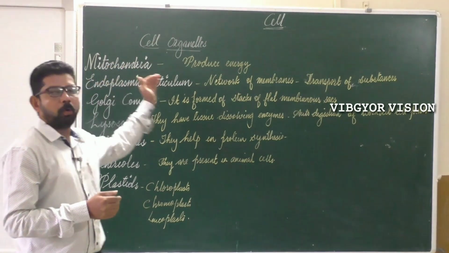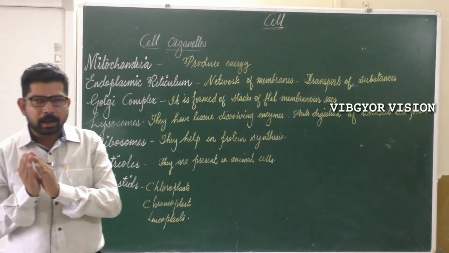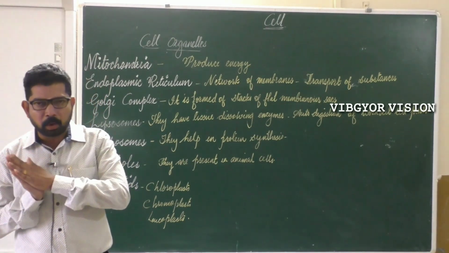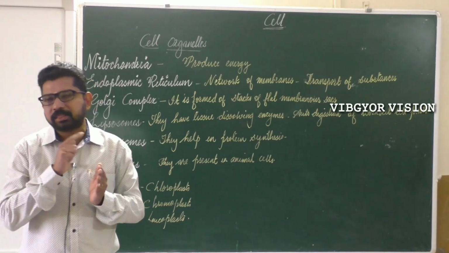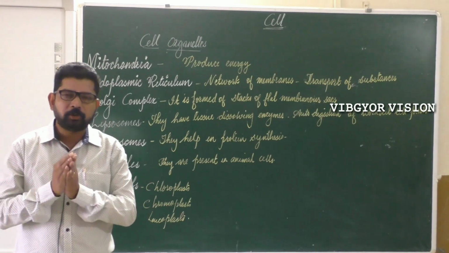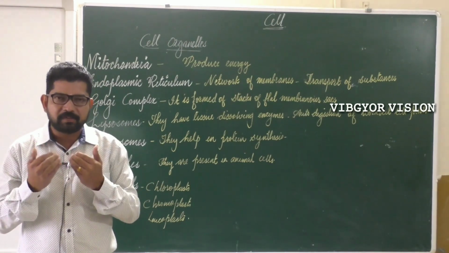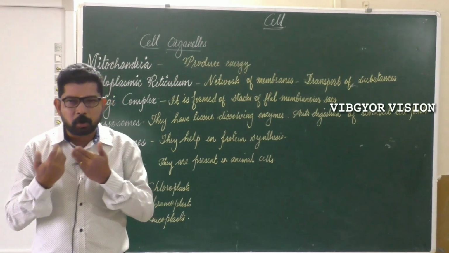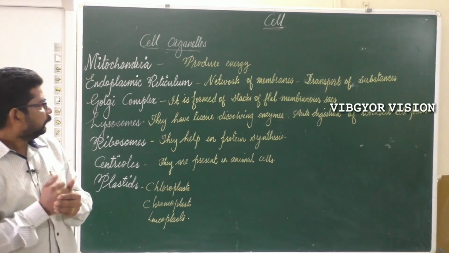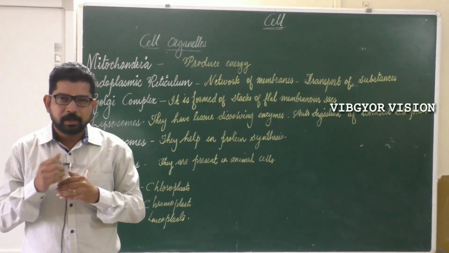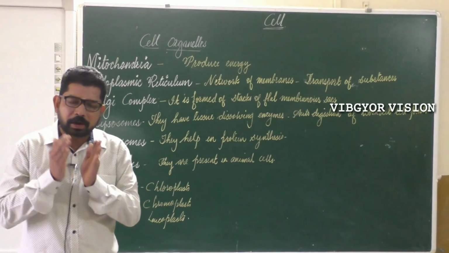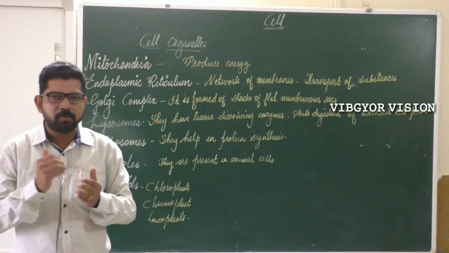First one, mitochondria. Mitochondria is plural and mitochondrion is singular. Note it. Mitochondria are present in both the plant cell and animal cell. So what is their function? They help in the production of energy by the oxidation of food. So mitochondria help to produce the energy, and that is why mitochondria is also known as the powerhouse of the cell.